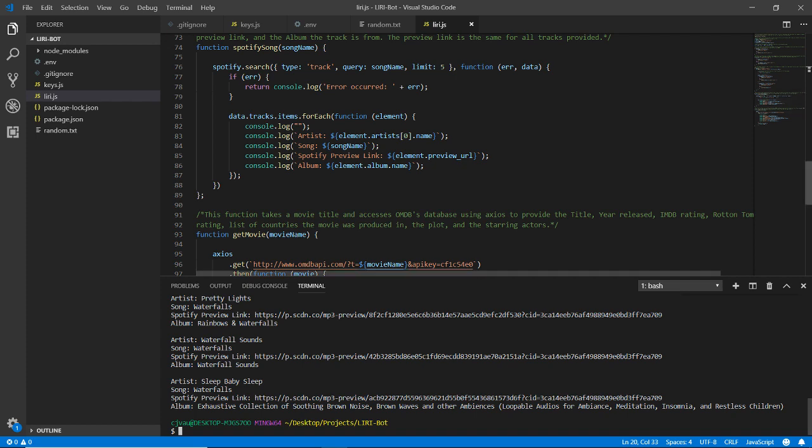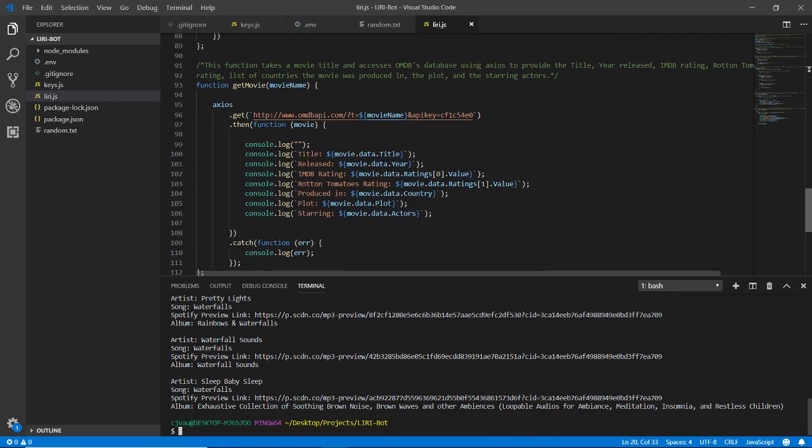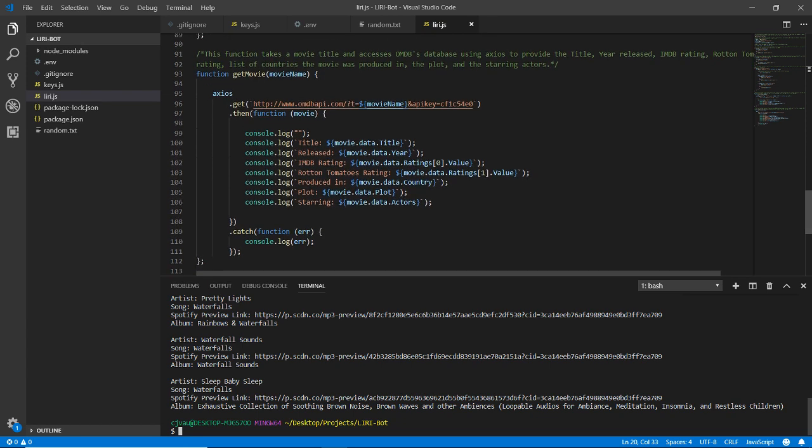All right, so the get movie function. Again, another straightforward function here. We're going to use the Axios call for APIs, and we're going to pull out the movie's title, the year it was released, the IMDb rating, the Rotten Tomatoes rating, which I need to fix that spelling. It's Rotten, not Rottone. Tomatoes ratings. Produced in whichever countries, the plot, and who it's starring. So go ahead and fix that up. And the command is movie this. And we're going to leave it as a default, so that way we can pull up